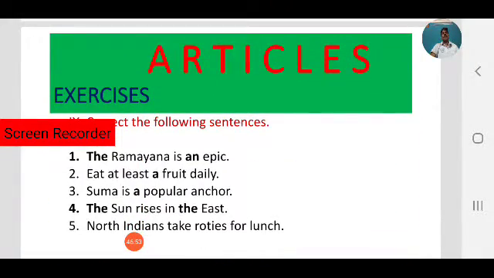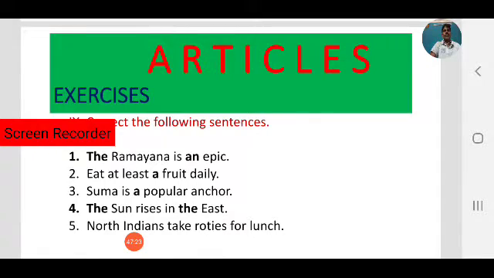So here, the Ramayana is an interesting epic. Observe, Ramayana is a noun, so before it what we used is the definite article the. Why should we use the Ramayana? Why don't we use a Ramayana? Because Ramayana is a holy book. Before religious holy books, we have to use the definite article: the Ramayana, the Mahabharata, the Bhagavad Gita, the Bible, the Quran.